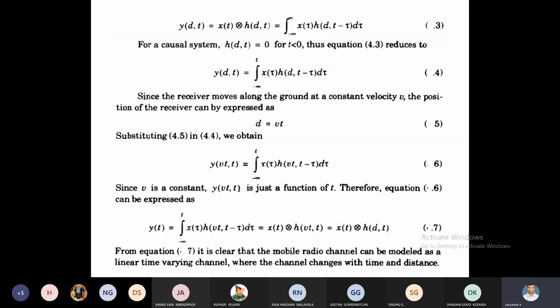Similarly, distance is equal to speed times time, with speed being the velocity v, that is, d equals vt. Substitute d equal to vt in equation 4. Then y of vt comma t is equal to the integral from minus infinity to t of x of tau h of vt comma t minus tau d tau.